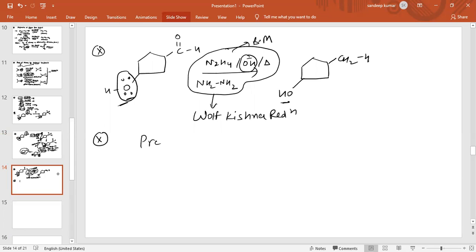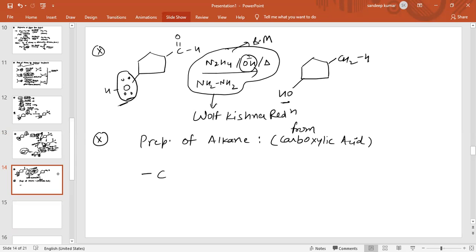So the preparation of alkane. We are going to prepare alkane from carboxylic acid.